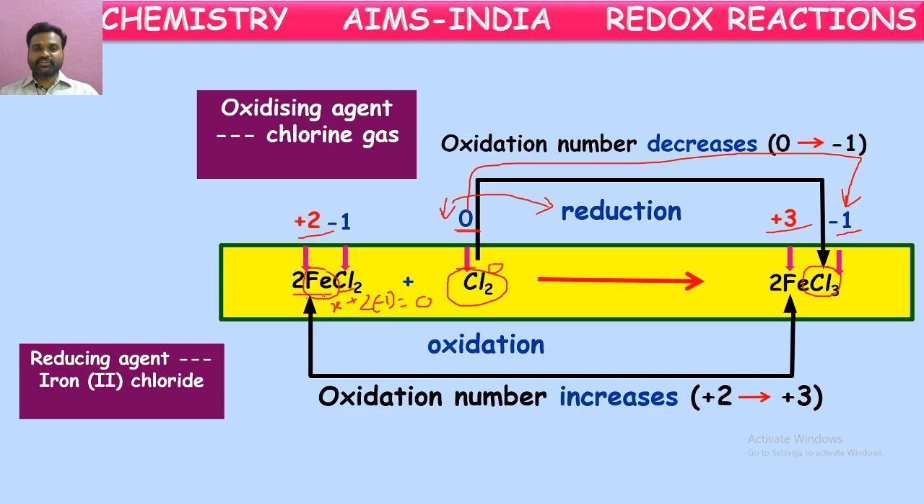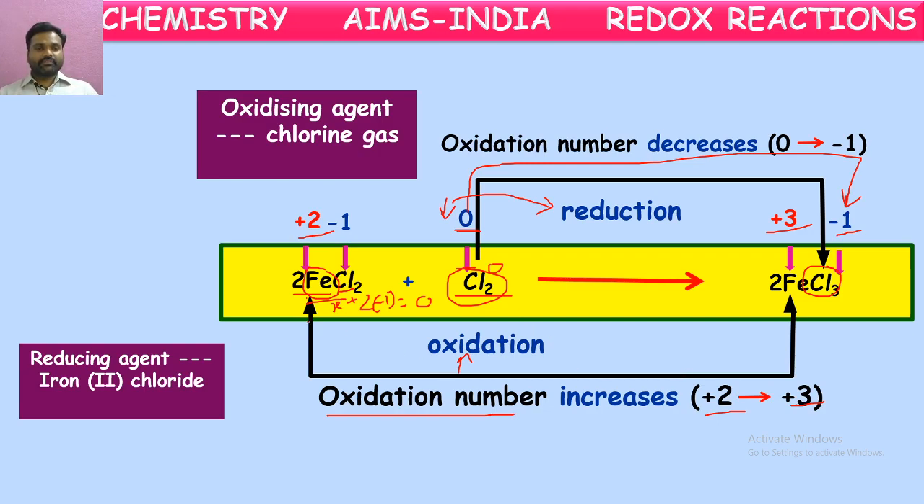What happened to the oxidation number? From +2 to +3, it is increased. Increase in the oxidation number is called oxidation. So iron chloride is oxidized, and chlorine is reduced in this reaction. So in terms of oxidation numbers also, we can define oxidation reduction reactions. The increase in the oxidation number is called oxidation. The decrease in the oxidation number is called reduction.